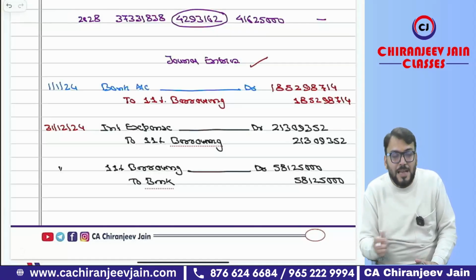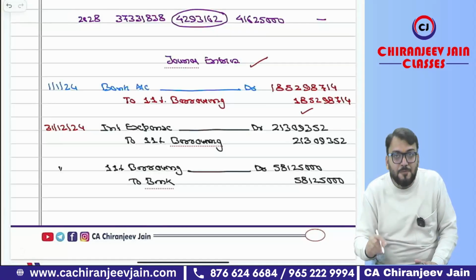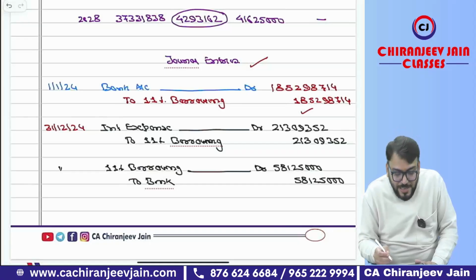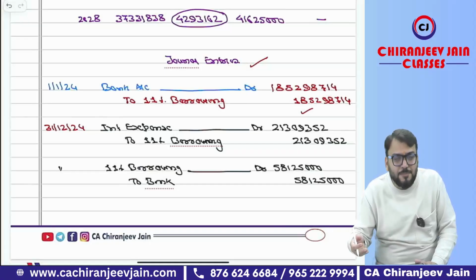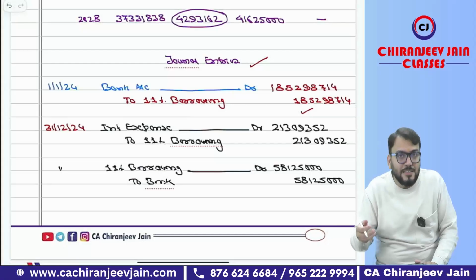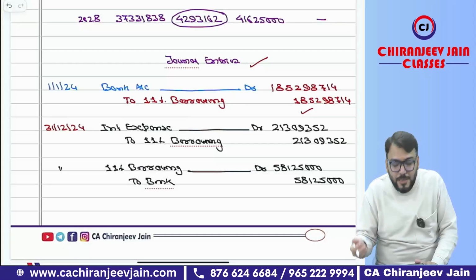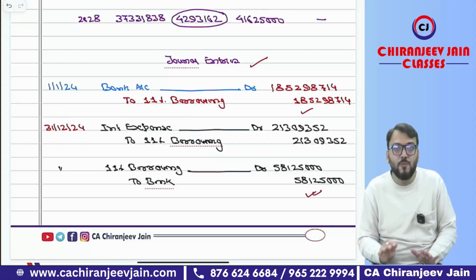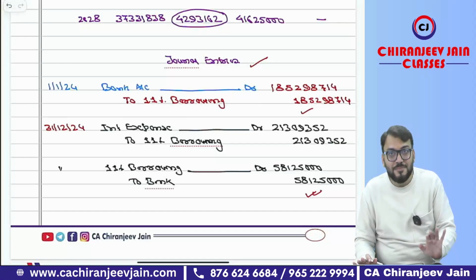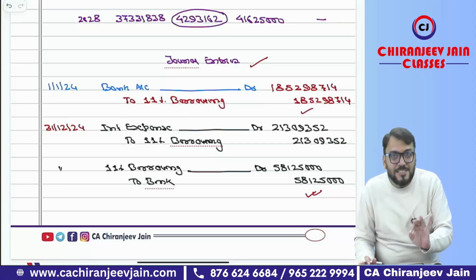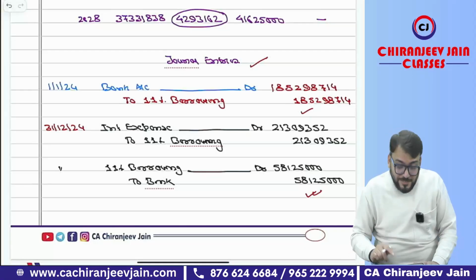The first journal entry is bank account debit to financial liability at fair value minus transaction cost. Then the second journal entry at year end is interest expense account debit to financial liability. Then the third journal entry is financial liability account debit to bank with the contractual cash outflows. Super easy. Done. I hope you are understanding each and every solution. Now let us come to the next question.